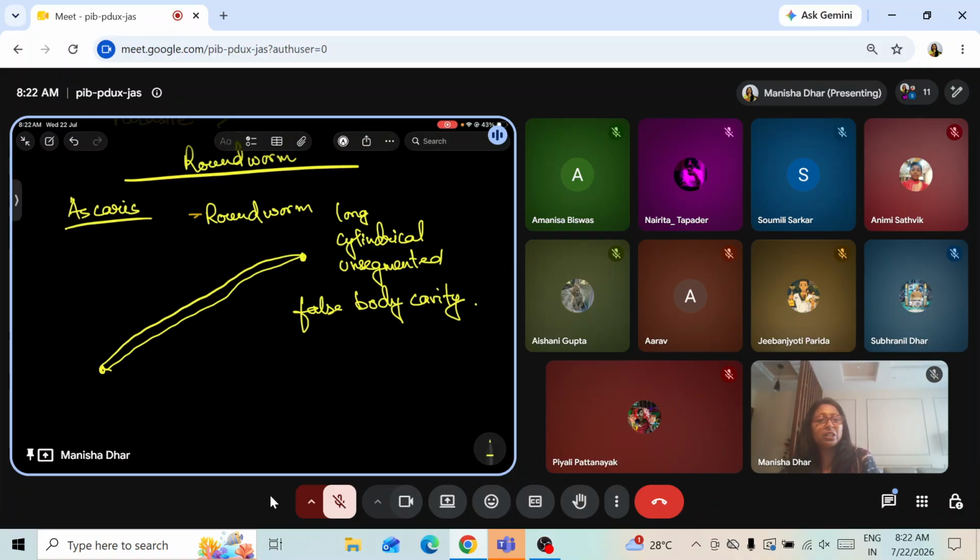Till Platyhelminthes, there was only one opening in the body from where the food entered and the waste went out. But from roundworm onwards, they have a mouth and they have an anus. So they have got two openings in their body. All right. So the alimentary canal formation has just started.